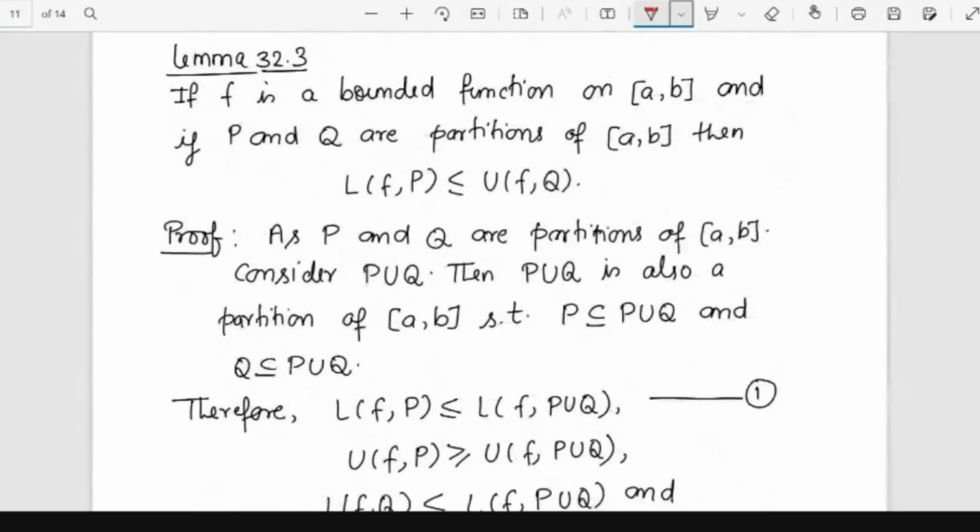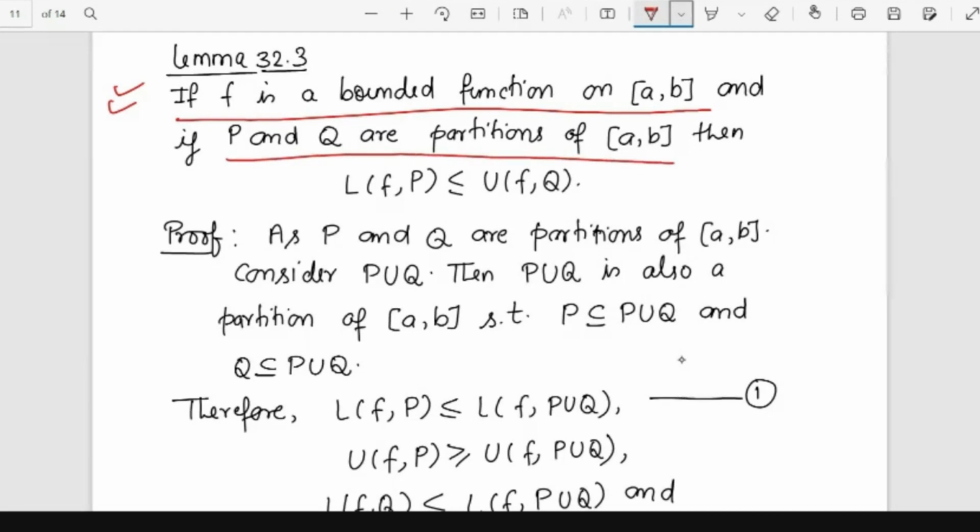Now this result is also important. If f is a bounded function on [a, b] and P and Q are partitions of [a, b], then the lower sum corresponding to the partition P is less than or equal to the lower sum corresponding to the partition Q.